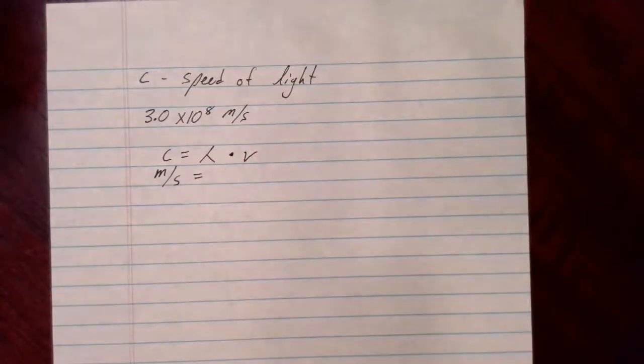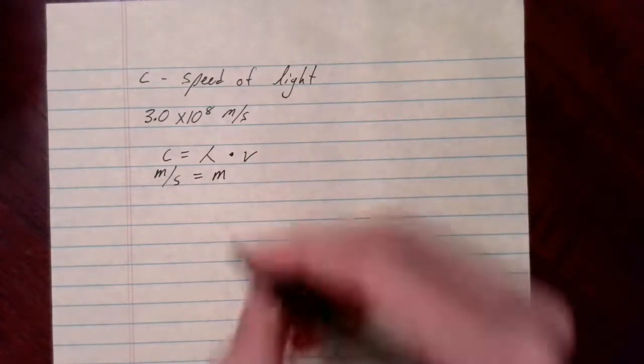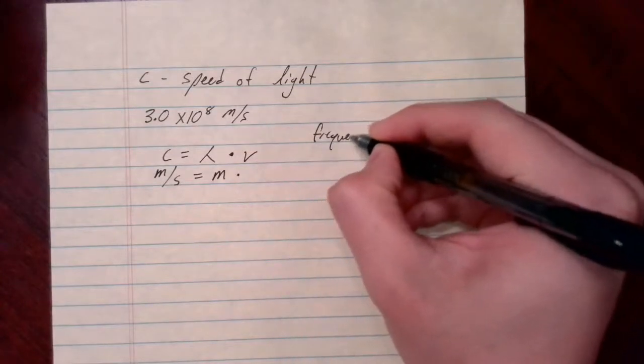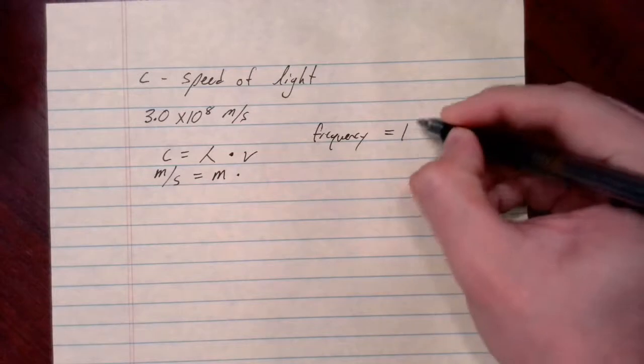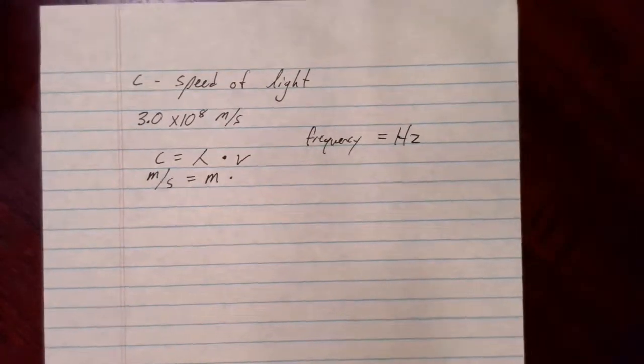Wavelength is length, so we can measure that in kilometers, meters, nanometers. So let's just plug in meters there. We remember that frequency is measured in hertz. Or I can measure it in millihertz or megahertz or kilohertz. I could add the prefixes on that just like anything else.